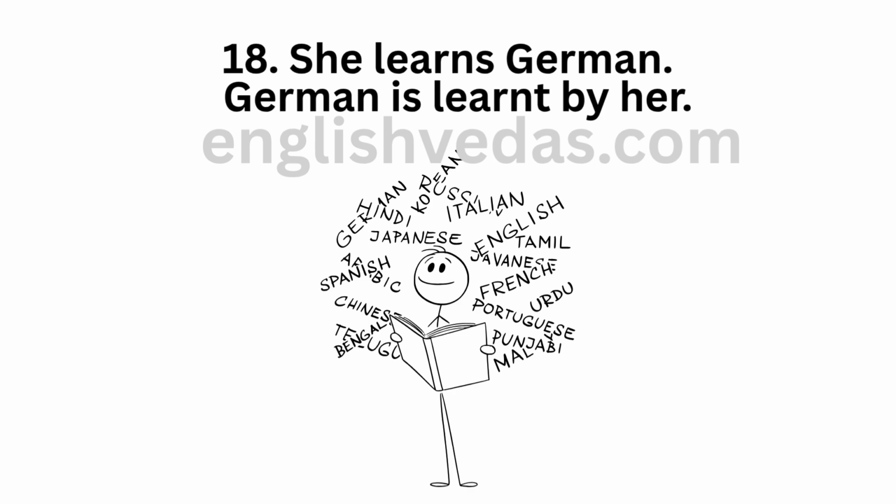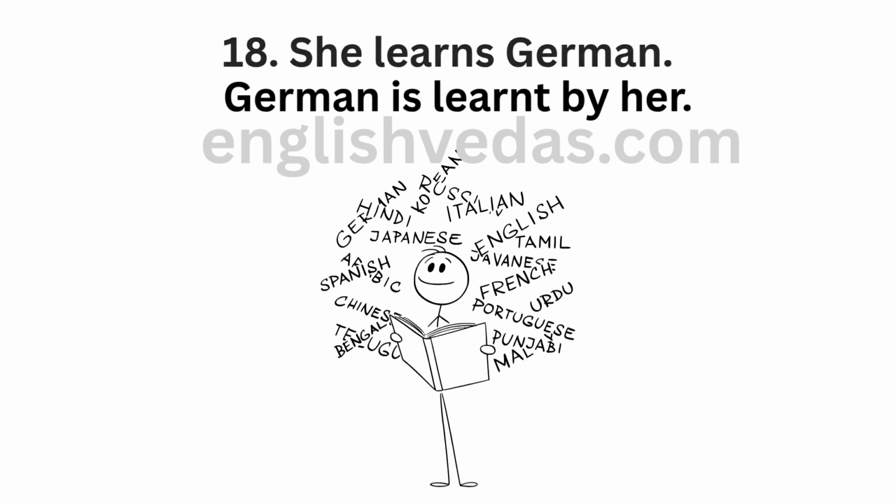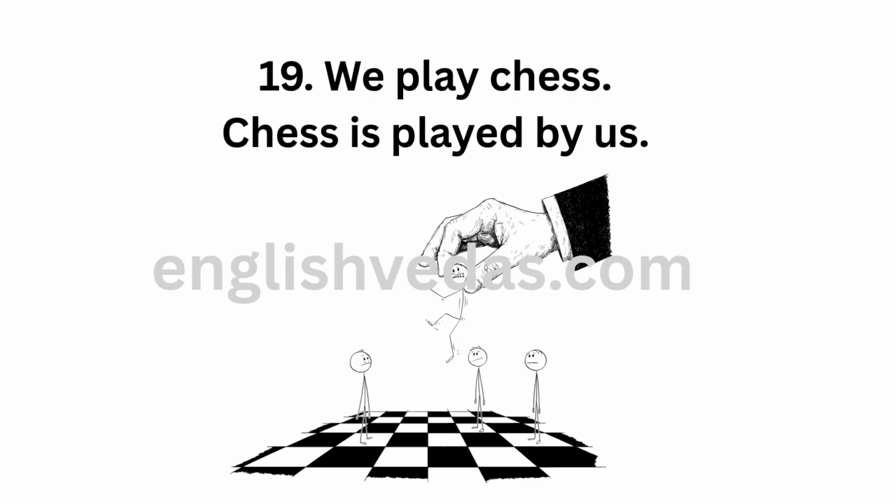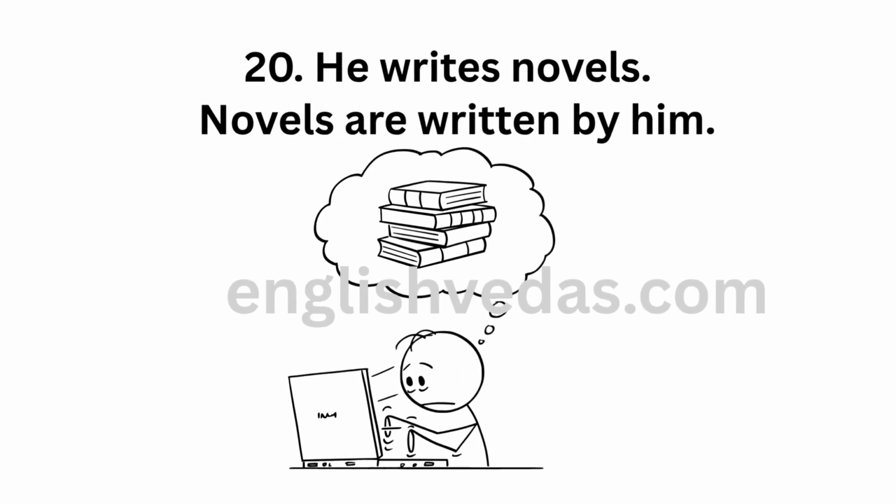18. She learns German. German is learnt by her. 19. We played chess. Chess is played by us. 20. He writes novels. Novels are written by him.